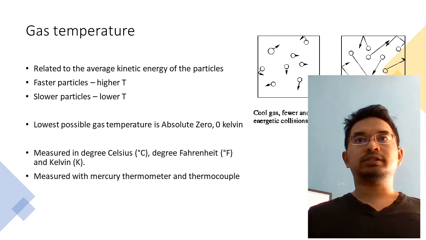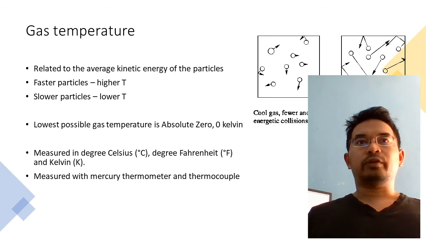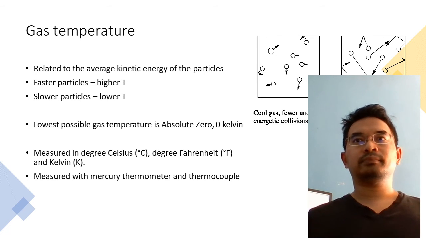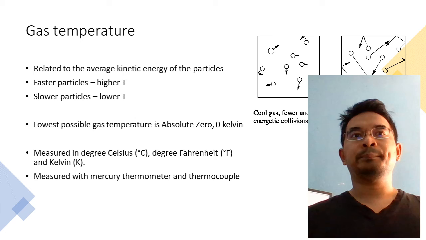But helium gas is special because its particles can go so low in energy it almost stops moving. When this happens, it could approach the lowest temperature possible, absolute zero. Gas temperature is expressed in units of degree Celsius, degree Fahrenheit, and Kelvin, and it can be measured with instruments such as mercury thermometer and thermocouple.